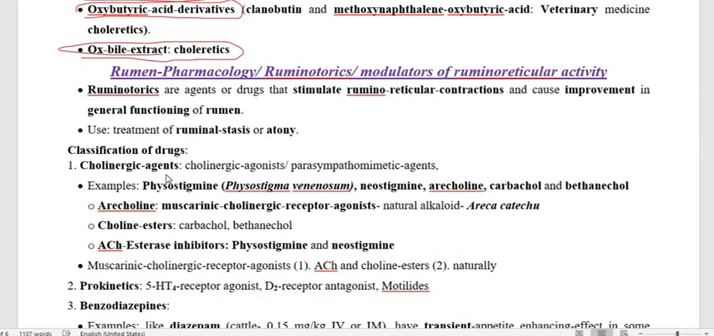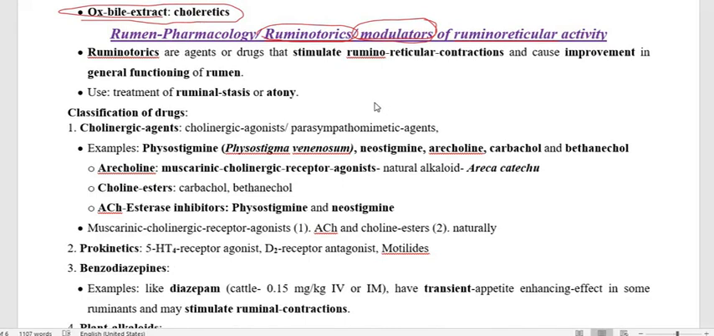Now we have to go through the other topic, like ruminatoric drugs, or the drugs which modulate the function of the rumen and reticulum, the rumen pharmacology. So the drugs which modulate the ruminoreticular function. Now we have to go through the definition of ruminatorics.